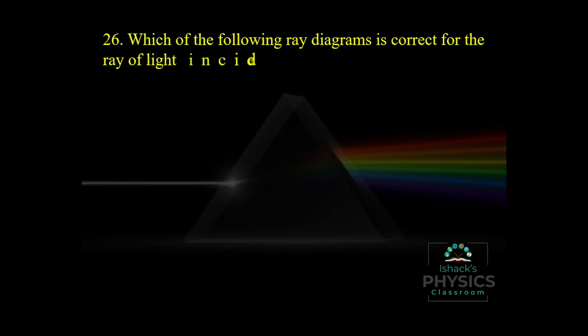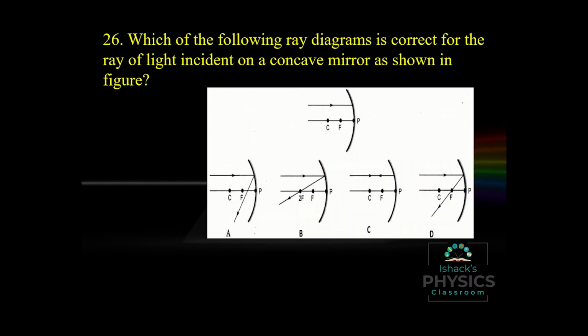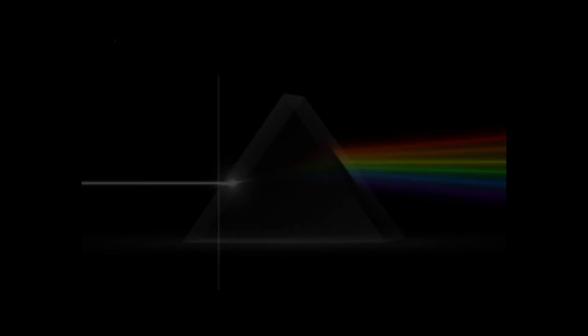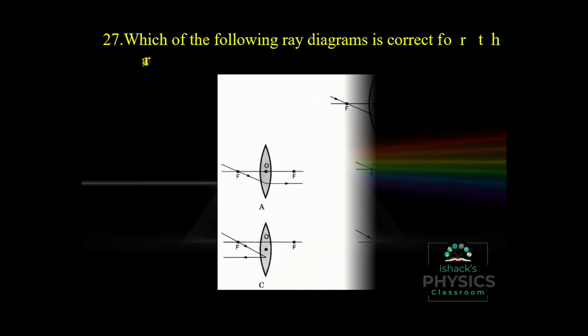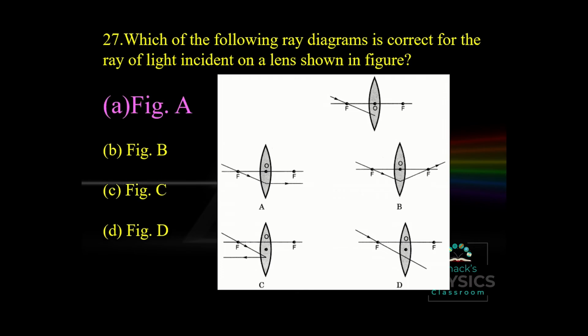Which of the following ray diagrams is correct for the ray of light incident on a concave mirror as shown in the figure? We have a concave mirror and the ray is parallel to the principal axis. We all know that if the ray is parallel to the principal axis, it will converge to a point. The point is known as principal focus. So figure D is the correct option. Next, which of the following ray diagrams is correct for the ray of light incident on the lens as shown in the figure? We have a convex lens and the ray is pointed to the principal focus, so it will go parallel to the principal axis. So option A is the correct option.